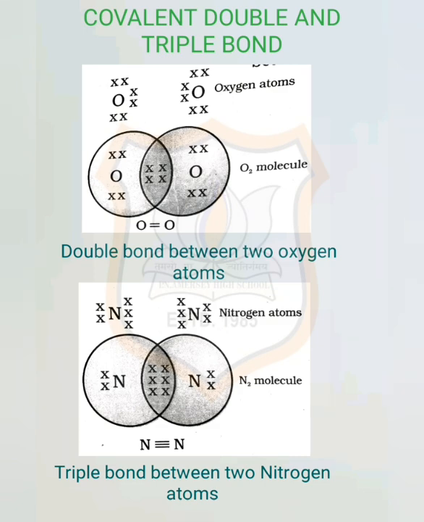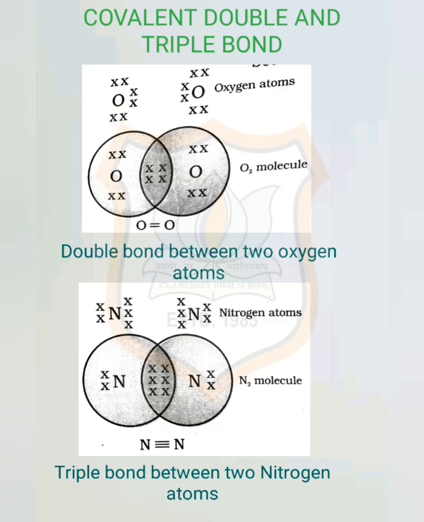So, each atom of oxygen shares 2 electrons with another atom of oxygen to give us the structure shown in the figure. The 2 electrons contributed by each oxygen atom give rise to 2 shared pairs of electrons. So, this is said to constitute a double bond between the 2 atoms, according to the diagram.